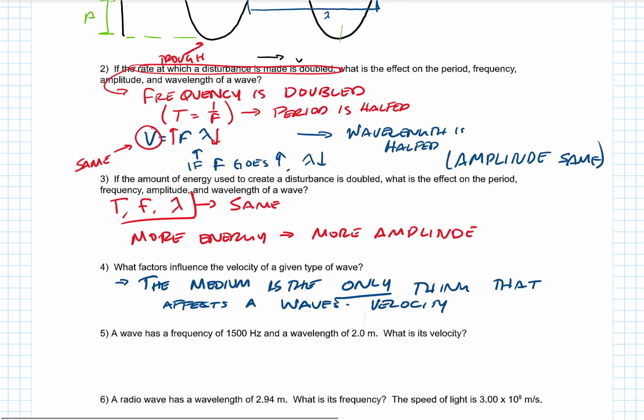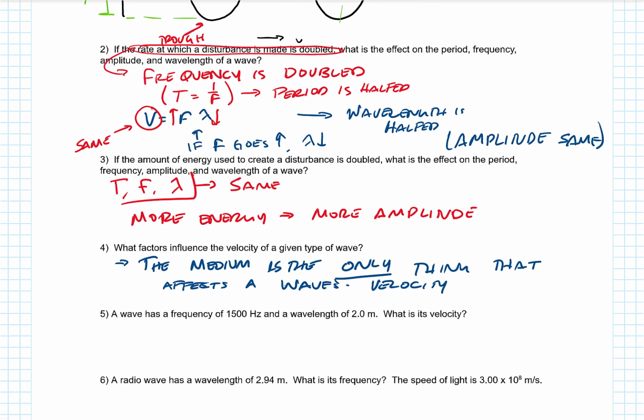A wave has a frequency of 1500 hertz and a wavelength of 2 meters. What's the velocity? Velocity is frequency times wavelength, so 1500 times 2, that gives me a velocity of 3000 meters per second.